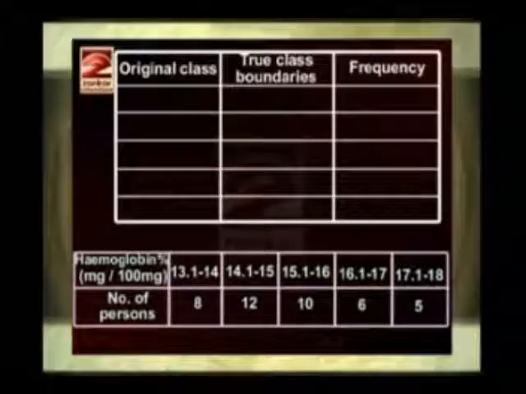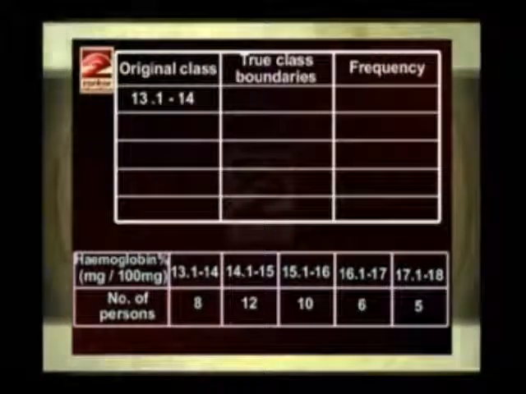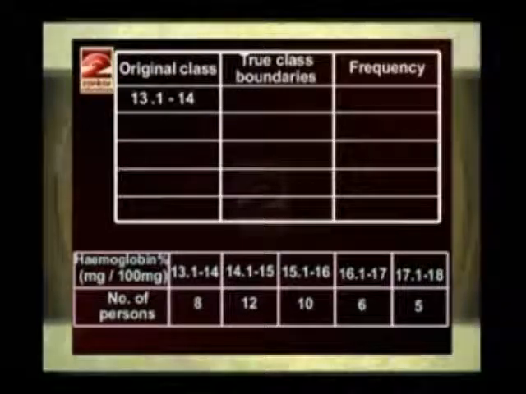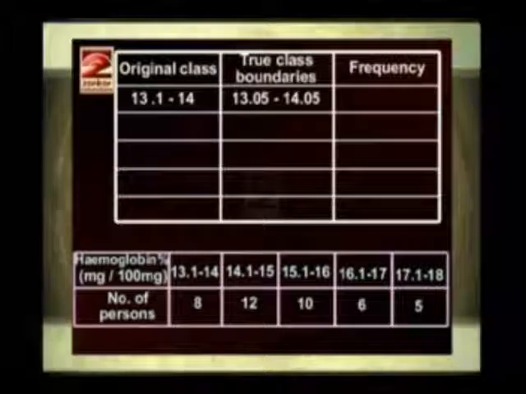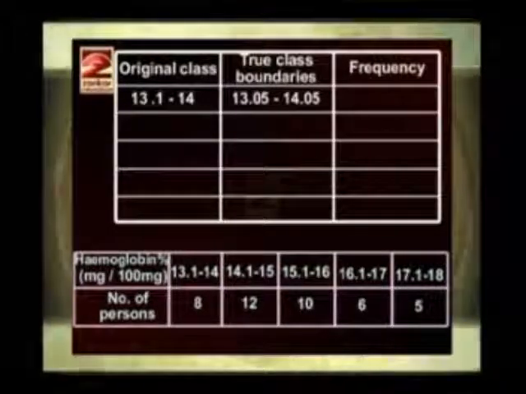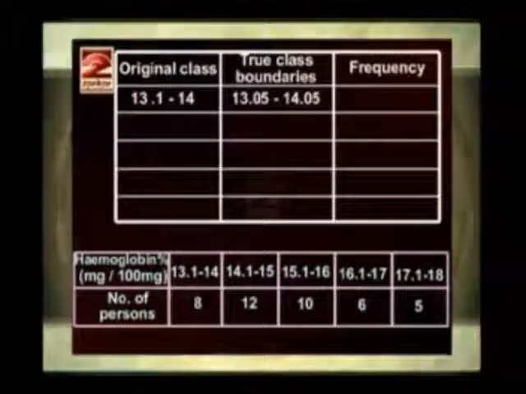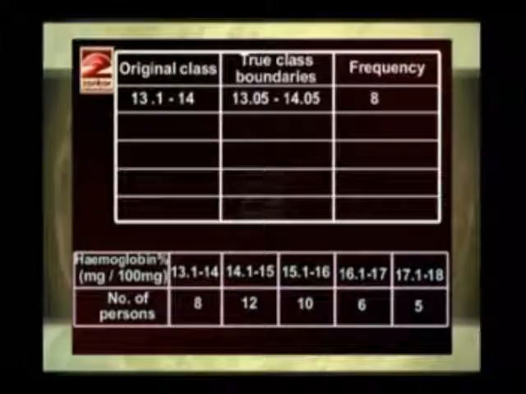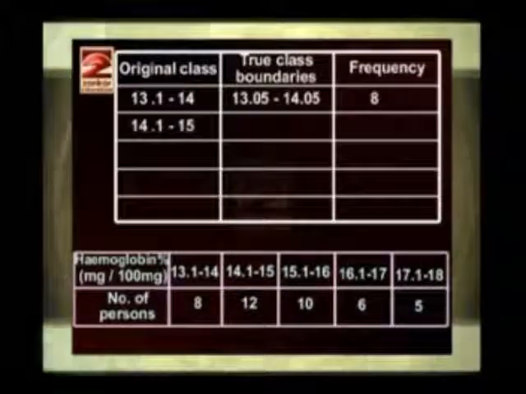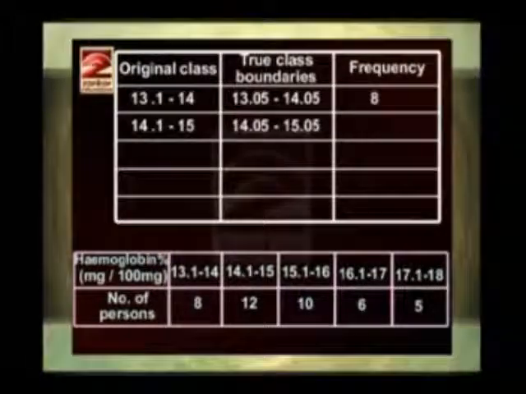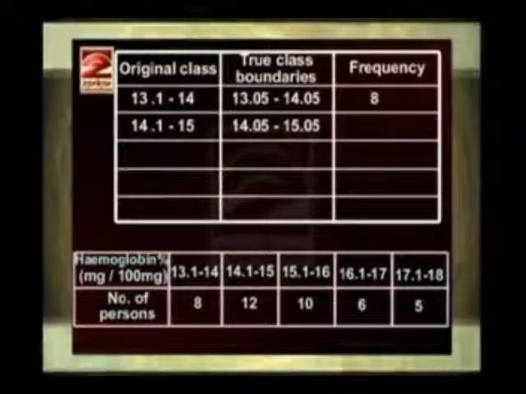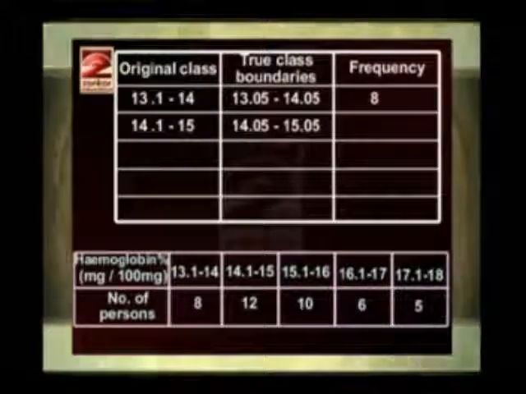The first class is 13.1 to 14. So the true class boundaries are 13.05 to 14.05 and the frequency is 8. The next class is 14.1 to 15 and the true class boundaries are 14.05 to 15.05 and the frequency is 12.